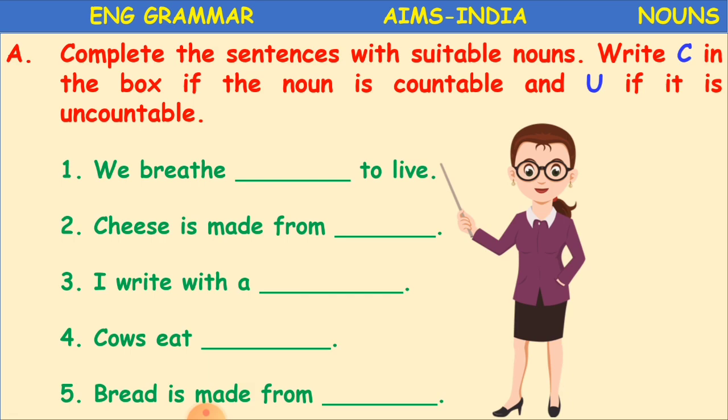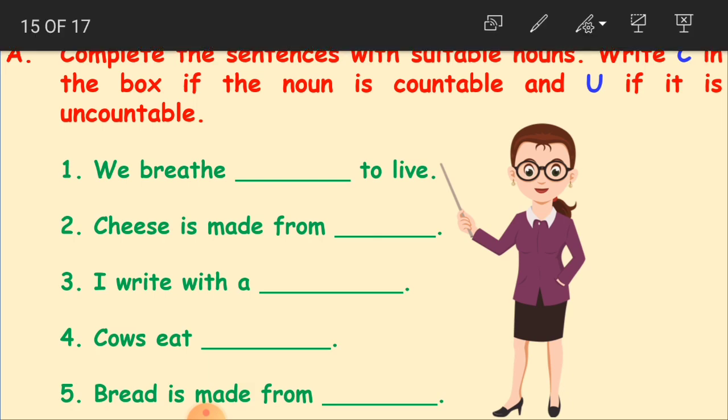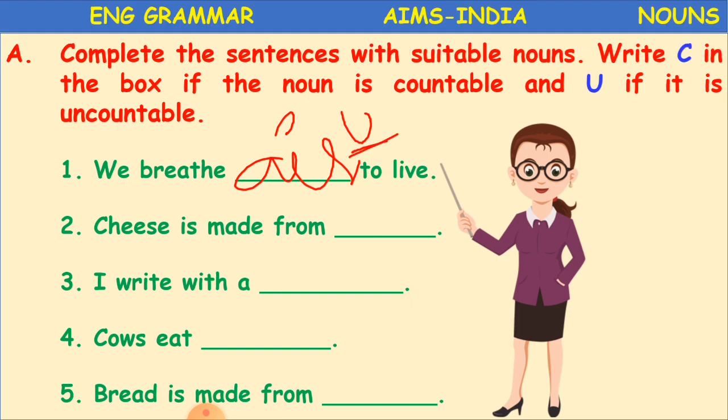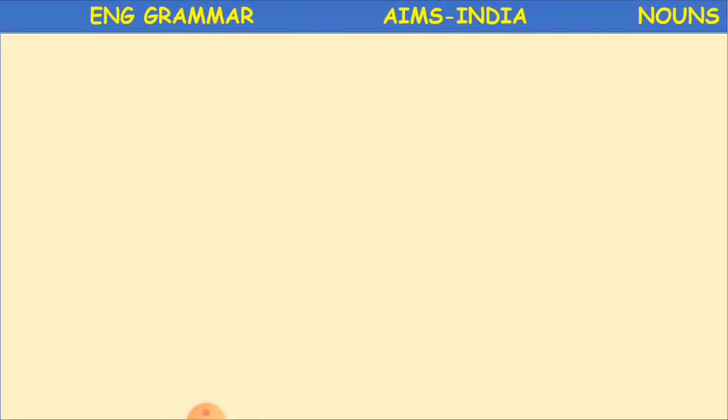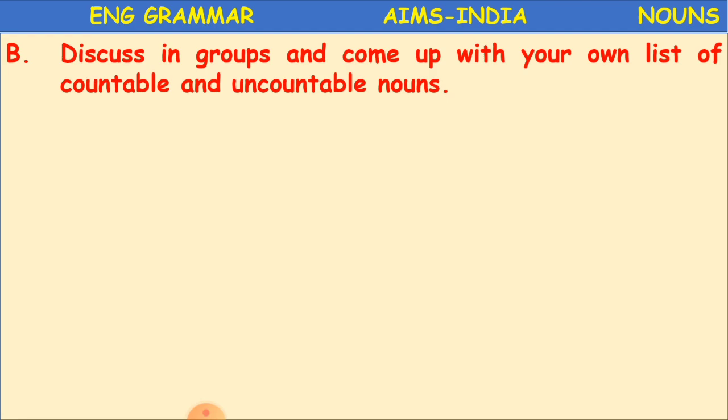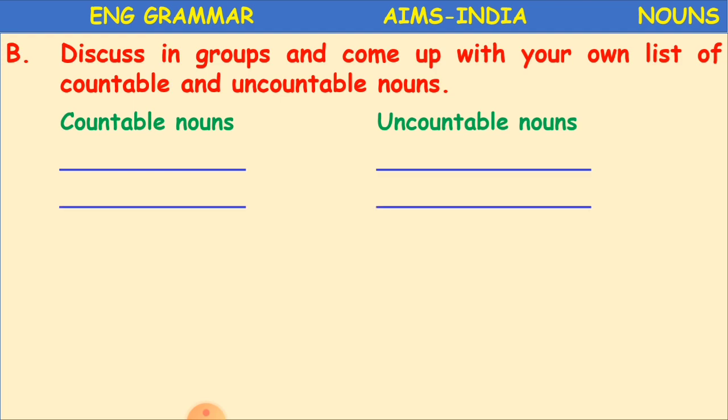Okay, so here we are having 5 sentences, children. So we breathe dash to live. For example, we breathe air, A-I-R, air to live. I am just doing the first one for you. Whether it is countable or uncountable, it is uncountable. So I wrote U. So same like this, you do the remaining sentences. Clear, children? Now one more work for you. Discuss in groups and come up with your own list of countable and uncountable nouns. So you just discuss with your brother or sisters or parents and write some countable and uncountable nouns.